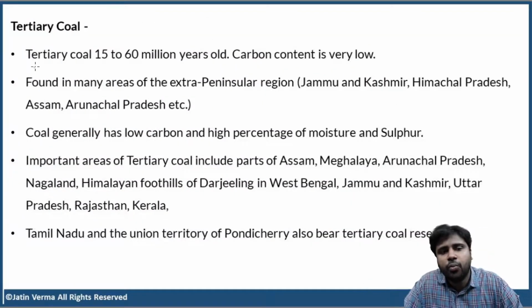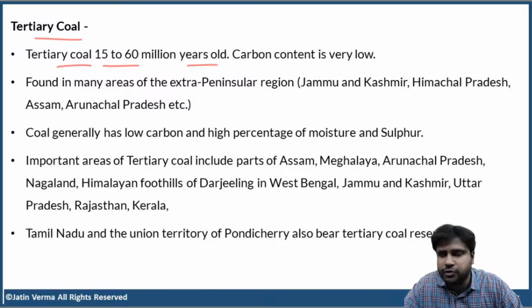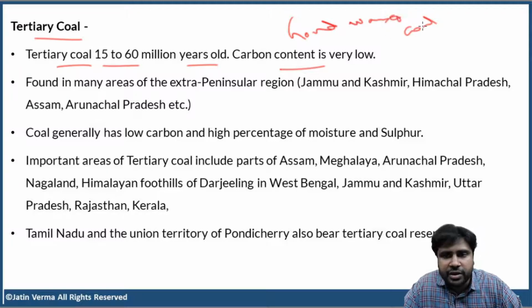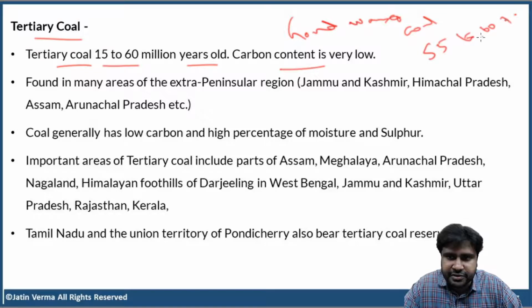Now, what about tertiary coal? Tertiary coal is 15 to 60 million years old. So obviously carbon content is very low. Carbon content is low for Gondwana coal also. Okay. What is the carbon content for Gondwana coal? 55 to 60%.